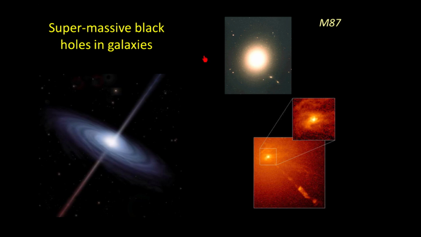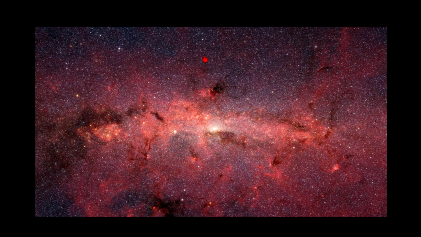Now this led astronomers of the 20th century to ask, what about the Milky Way? This is an image of our Milky Way galaxy, but it's not in visible light. This is an infrared image of our galaxy. So these are all the places in our galaxy that produce infrared light. And this right here is the very center of the Milky Way galaxy. The problem is we have a hard time seeing the center of the galaxy with normal visible light because there's lots of dust, there's lots of gas, and we can't see it very well. But in infrared light, we can actually see through the dust and see all the way down to the exact center of our galaxy.